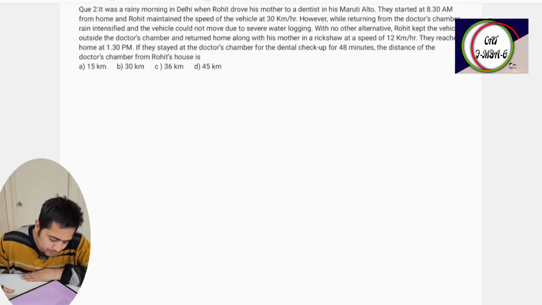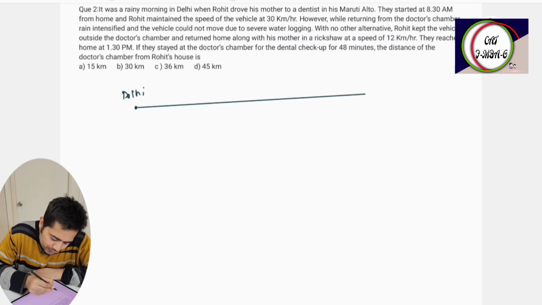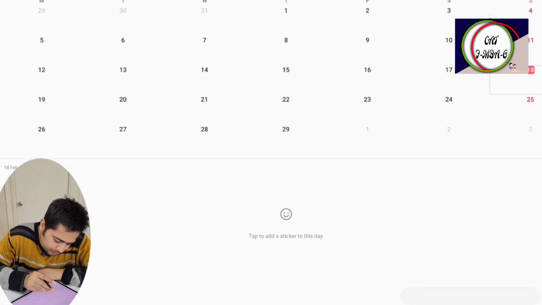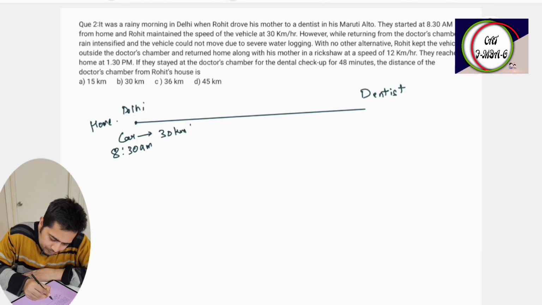Question number 2. It was a raining morning in Delhi. Delhi is here. Rohit drove his mother to a dentist in a Maruti Alto. So Rohit took his mother in the car from home to the dentist. They started at 8:30 a.m. Rohit maintained the speed of the vehicle at 30 km per hour.